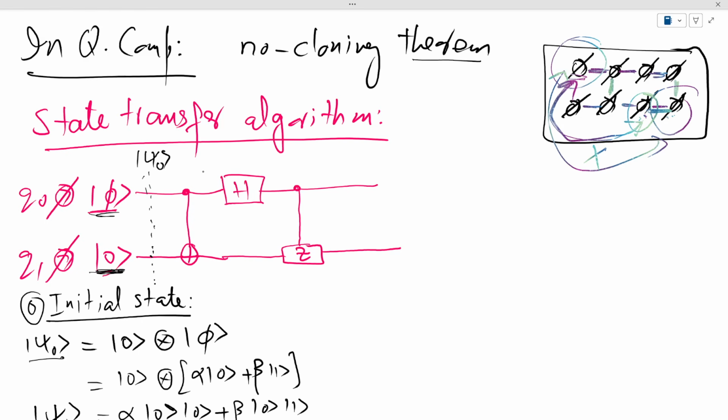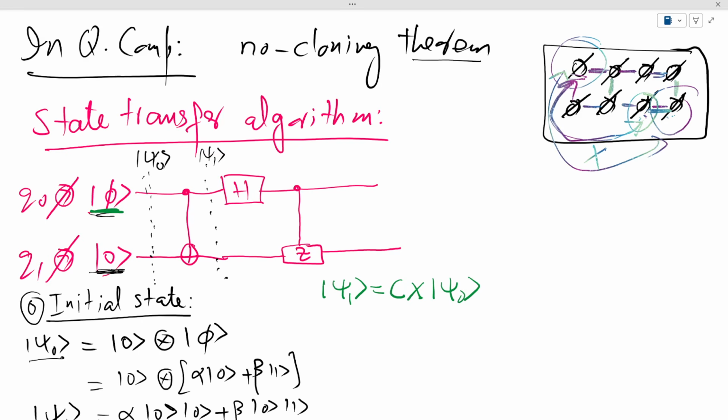Now the state after the control X operation, let's call it psi 1. I can write it like this. So psi 1 state is obtained after performing control X on psi 0, and this is my psi 0 state. So let's perform control X. The control qubit is on top, and this is the target qubit.